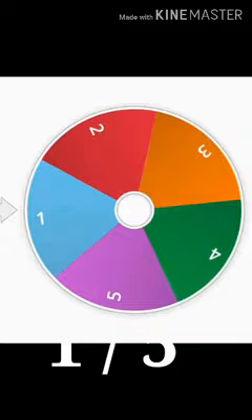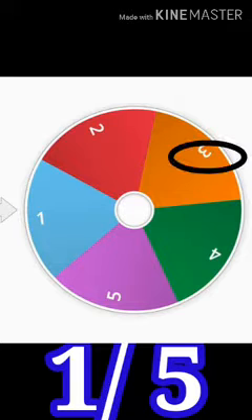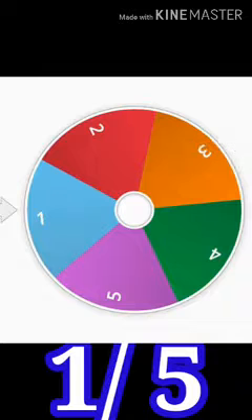For example, the probability of your pointer stopping at 1 is 1 out of 5. Similarly, your pointer stopping at orange color, that is 3, the probability is still 1 upon 5, because orange is only 1 out of the total 5 colors. So here the probability of each number is 1 upon 5 or 1 out of 5.